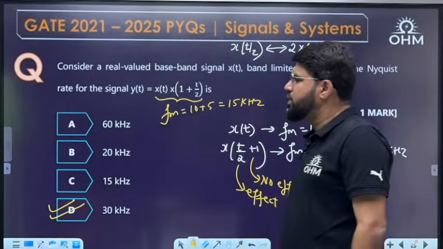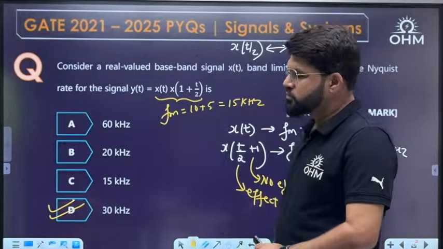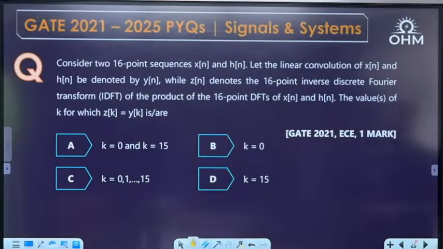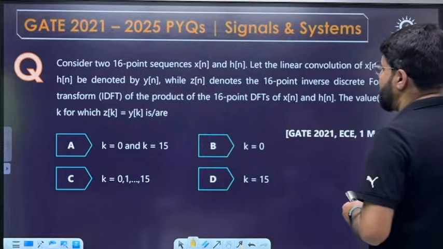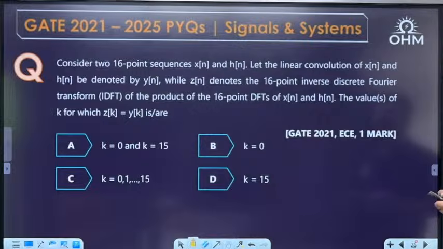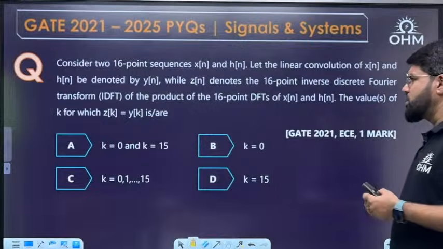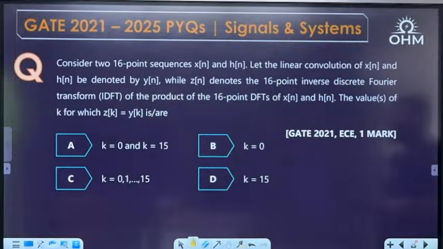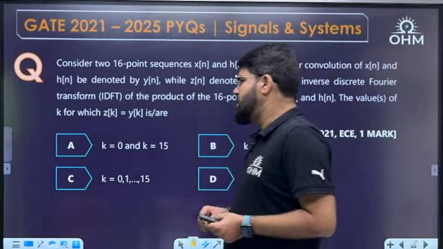Okay, next question. Consider two 16-point sequences x[n] and h[n]. Let the linear convolution of x[n] and h[n] be denoted by y[n], while z[n] denotes the 16-point inverse discrete Fourier transform of the product of the 16-point DFTs of x[n] and h[n]. What is the value of k for which z[k] equals y[k]?